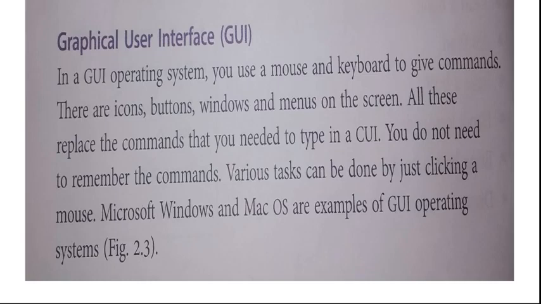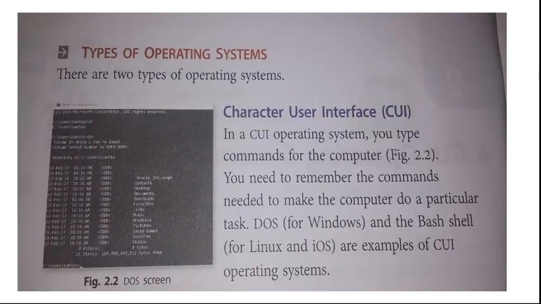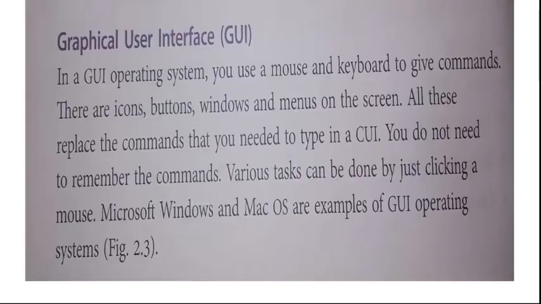Microsoft Windows and Mac OS are examples of GUI operating systems. Both are GUI based operating systems. Now you would have clearly understood what is CUI and what is GUI. For CUI you need to know the commands to operate the computer. For GUI there is no need to remember any command. Just click on the appropriate button, and the computer will work accordingly.